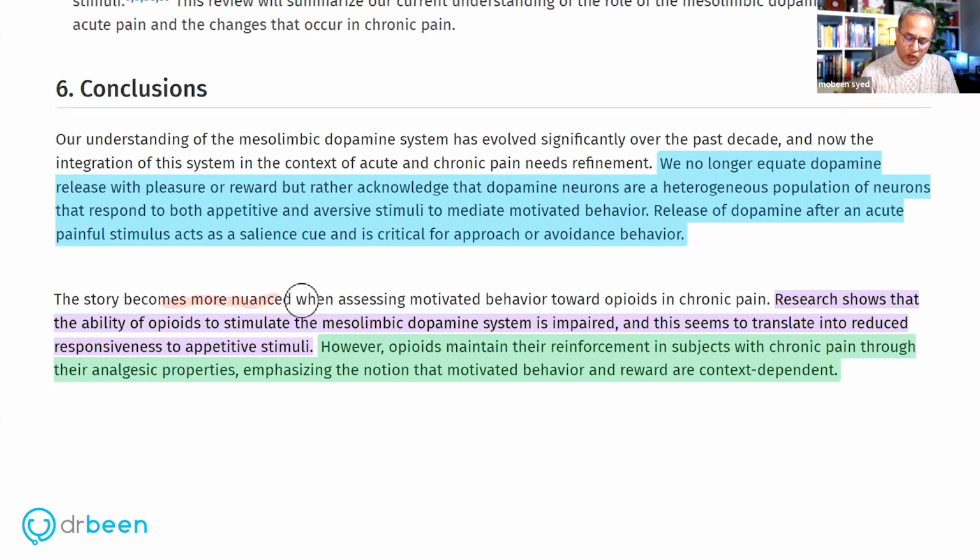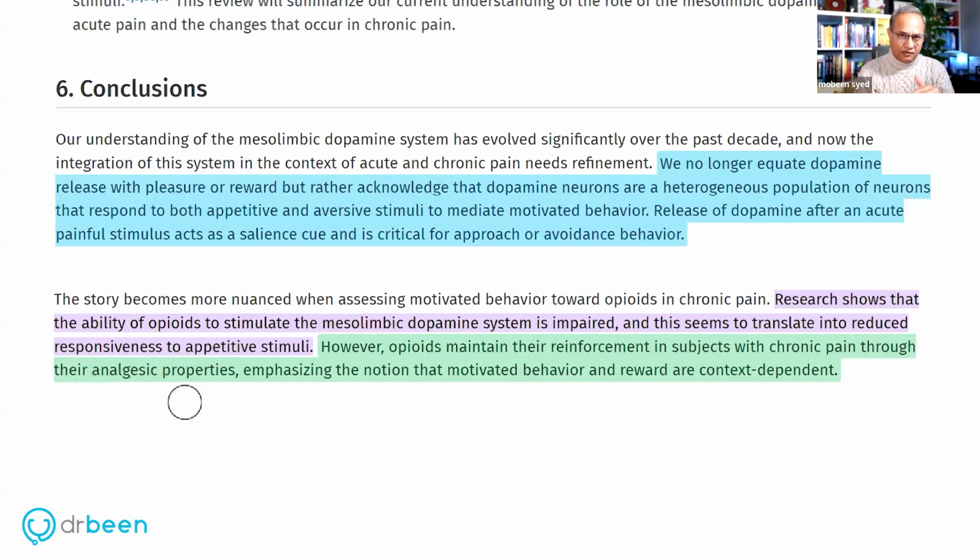The story becomes more nuanced when assessing motivated behavior towards opioid in chronic pain. Research shows that the ability of opioids to stimulate the mesolimbic dopamine system is impaired. So now they're talking about something else. We have been talking that the euphoria produced by opioid is by increasing the dopamine release in this mesolimbic pathway. Now they're talking about research showing that the ability of opioids to stimulate the mesolimbic dopamine system is impaired, and this seems to translate into reduced responsiveness to appetitive stimuli. However, opioids maintain their reinforcement in subjects with chronic pain through their analgesic properties.